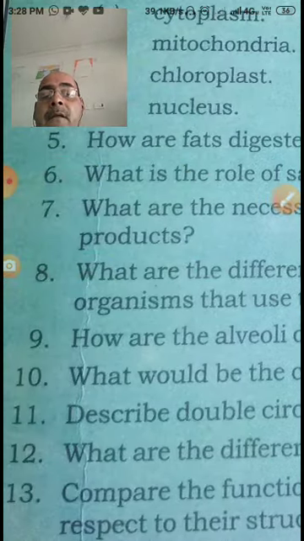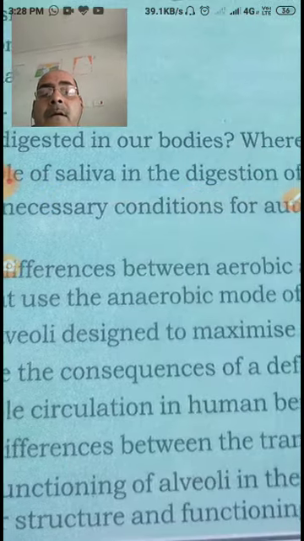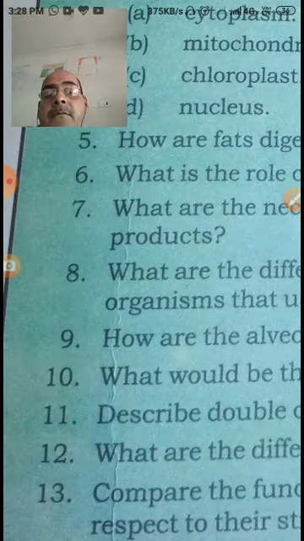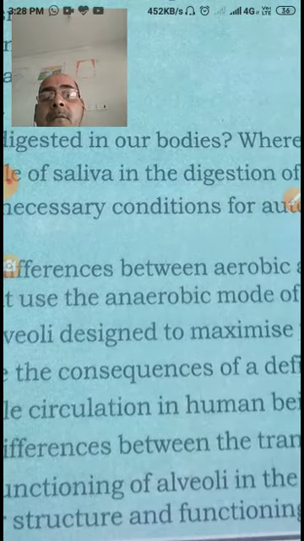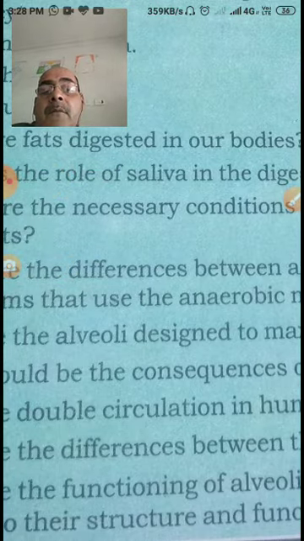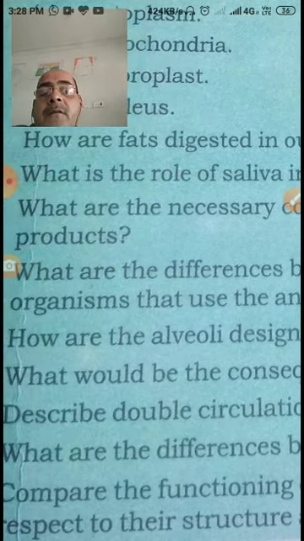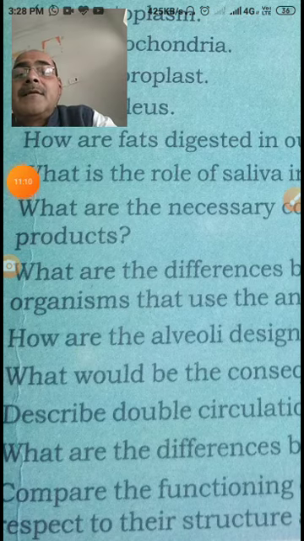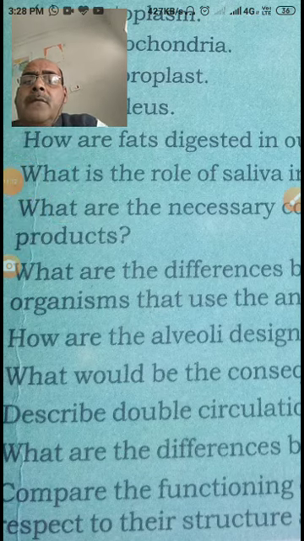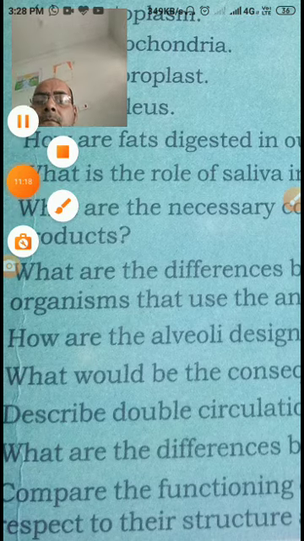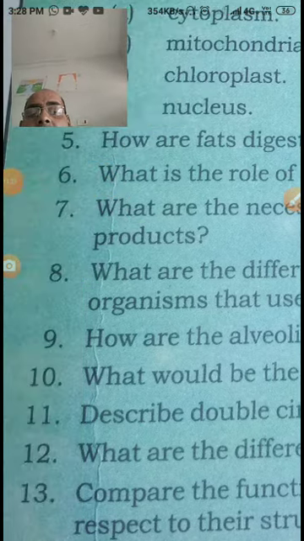Question number 10. What would be the consequence of deficiency of hemoglobin in your body? If hemoglobin becomes deficient, then a lesser amount of oxygen will be transported in the body, and a lesser amount of carbon dioxide will be carried out of the body, and because of it the body physiology gets disturbed, and other types of problems can arise. Dear student, have a smart look at the other question.